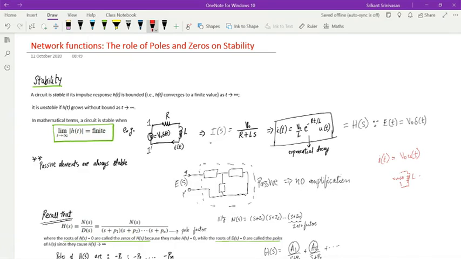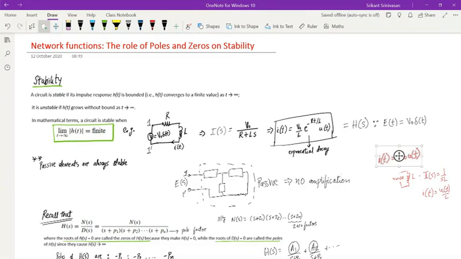Then I would say that I of s is equal to 1 over s times L, and therefore i of t is u of t divided by L. Therefore, this is the same thing as what I have written over here.